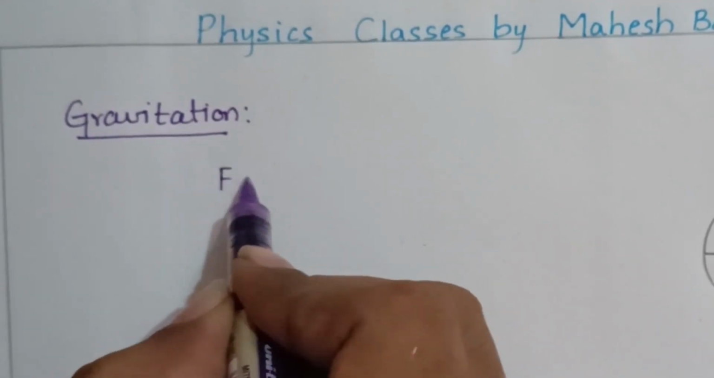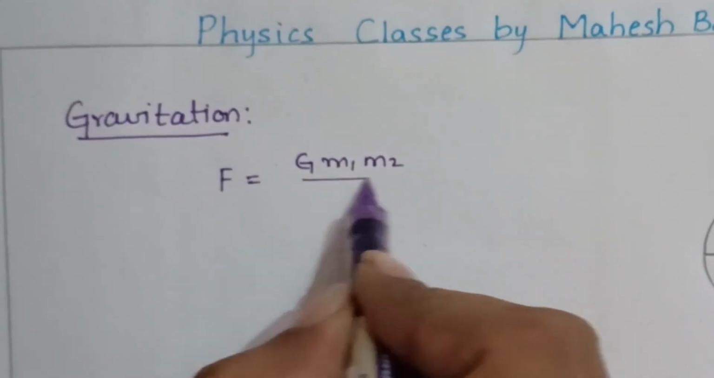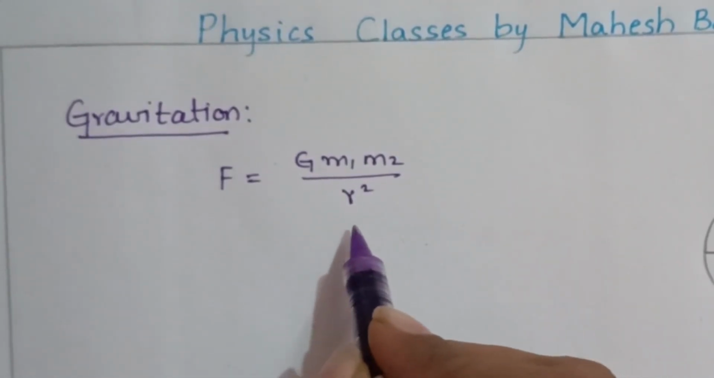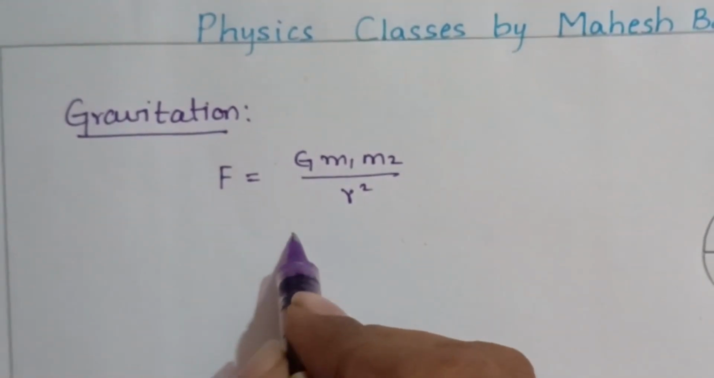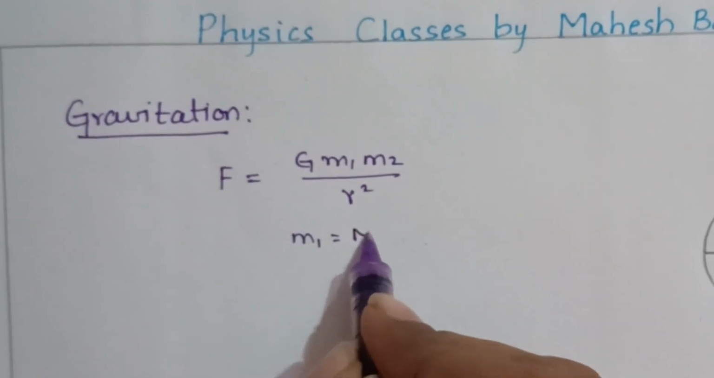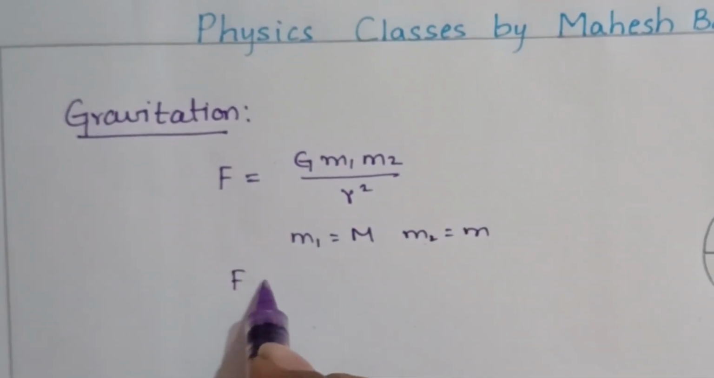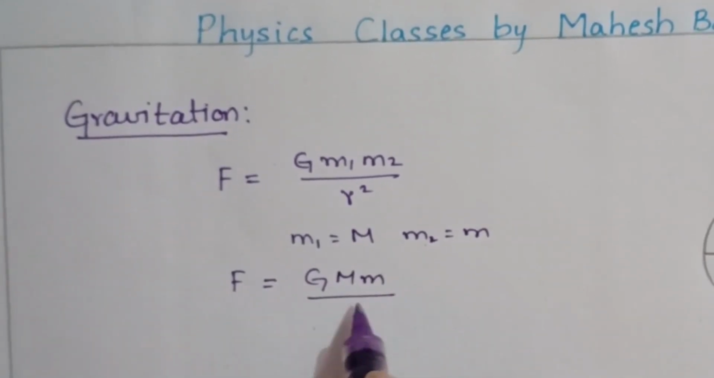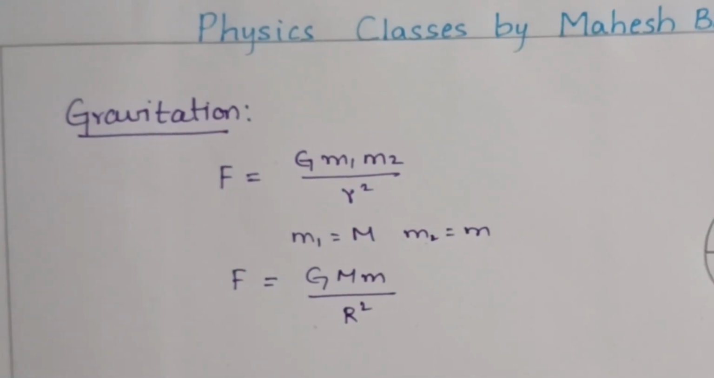of gravitation. Force F equals G m1 m2 by r square, where m1 and m2 are the masses, and r square is the distance between them. If one of the objects is the earth, then m1 becomes capital M, m2 becomes small m. Then the force of gravity is G capital M small m by radius of the earth square, r square, as we discussed.